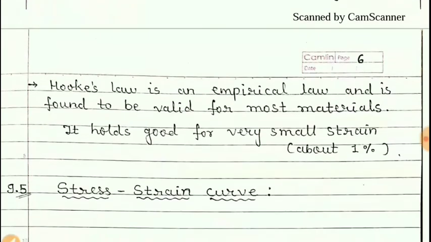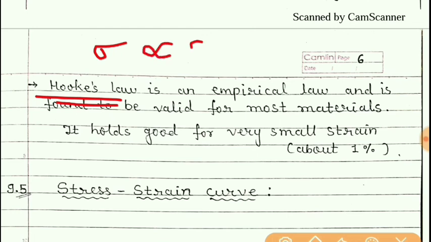Now students, this Hooke's law means sigma is directly proportional to epsilon. That is, Hooke's law is an empirical law. Empirical means the law obtained by doing experiments on various objects.